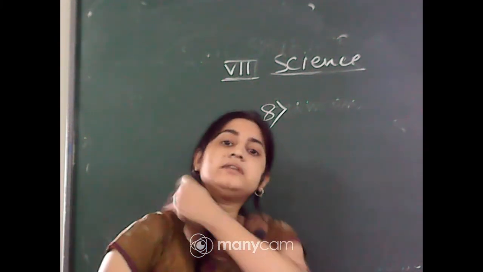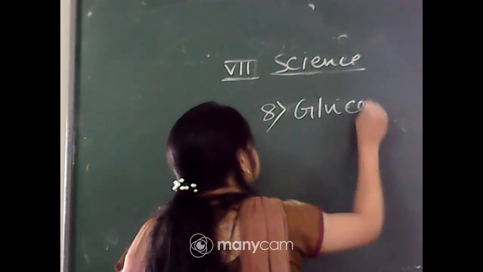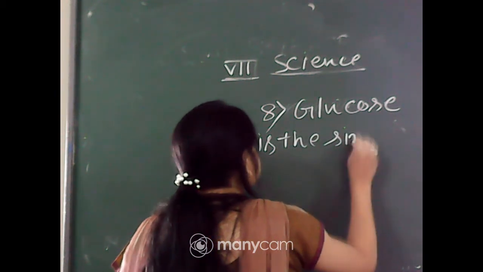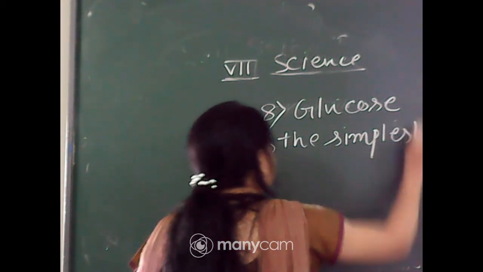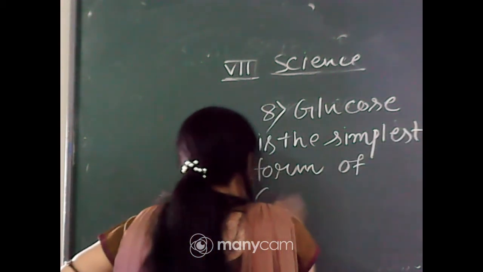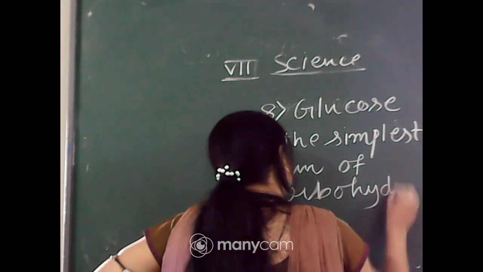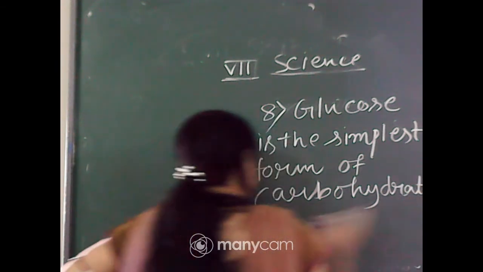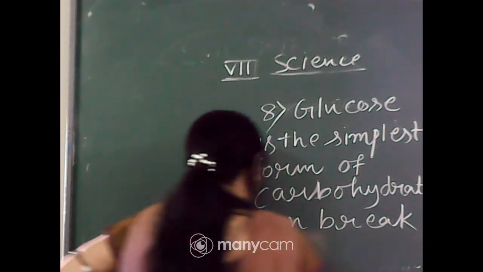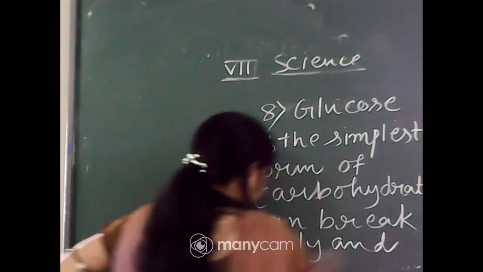It can break down easily and give instant energy.